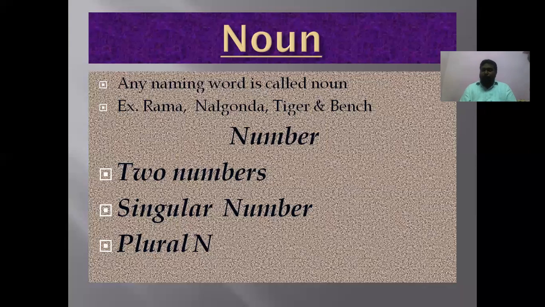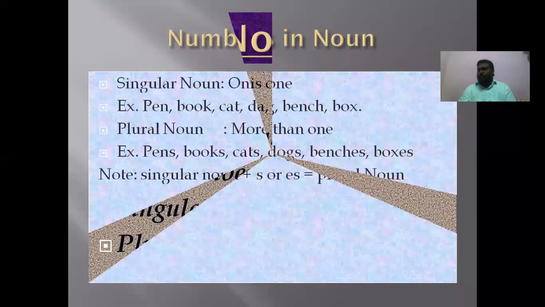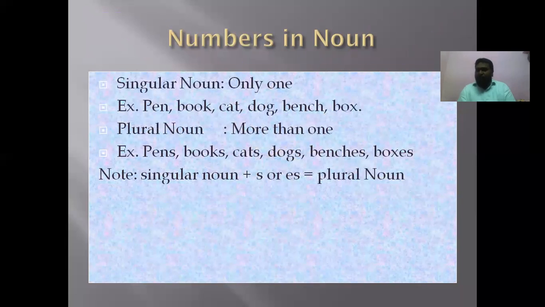Many of you may have studied in your intermediate level Sanskrit that there are three numbers. What are the three numbers? Ekavachanamu, Dvivachanamu, Bahuvachanamu. Dvivachanamu means two. Like that, there will be number. There are two numbers in English: singular number and plural number.